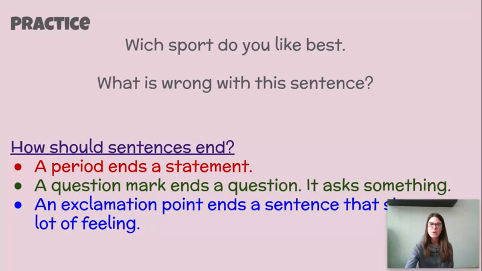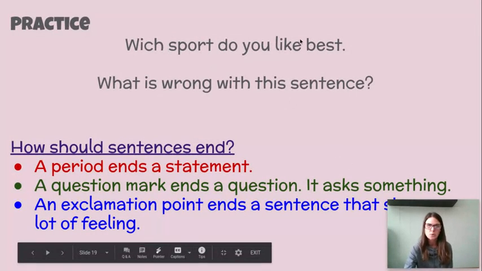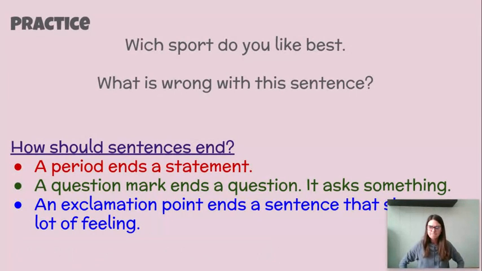Okay, so here's number 1 right up here. It says, "which sport do you like best?" What is wrong with this sentence? Hopefully you found the first mistake in this first word right here, "which." Which needs an H in there. It's W-H-I-C-H. Which sport do you like best?